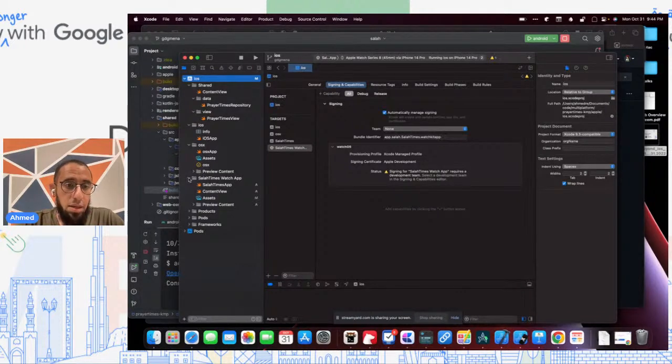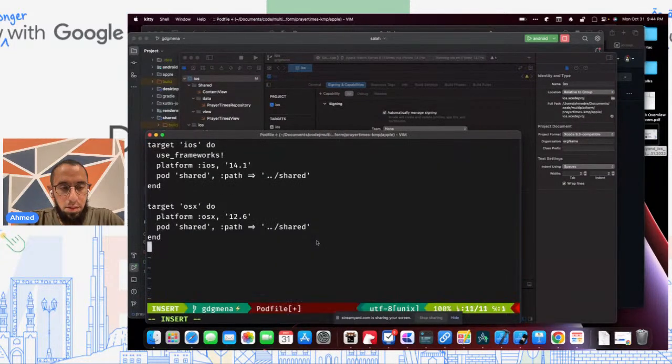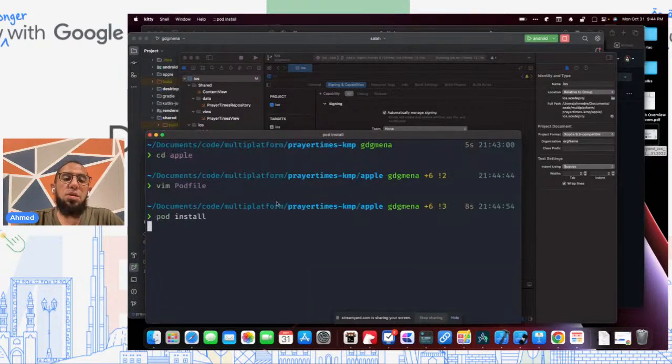And again, what we want to do is same as last time. We need to go to the Apple folder and update the pod file accordingly. So watch pod file. Did I call it? The name has to match, so it does. So pod install.